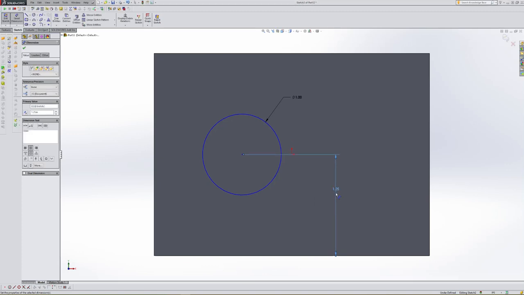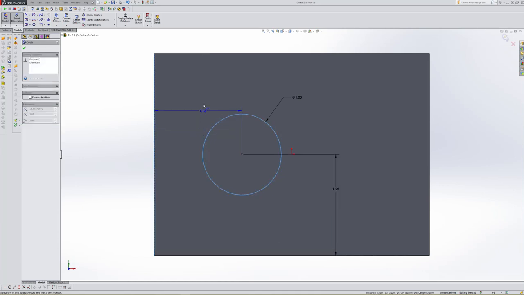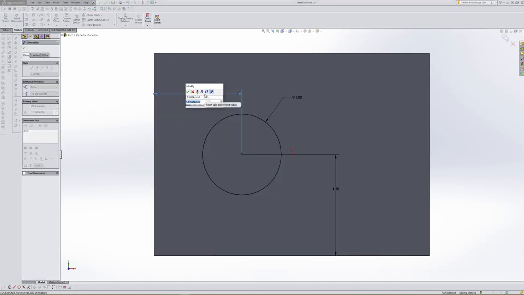Alright, it moved it up. So we still are under defined. We have to locate the part from the left hand side. So I come select the left edge, I select the circle, pull the mouse pointer up to where I can place my dimension, and that was going to be 1.5.